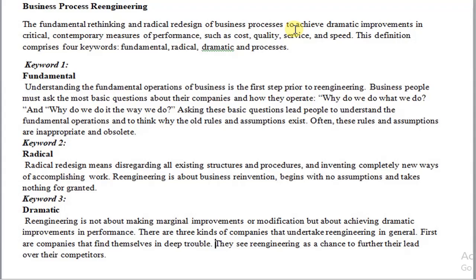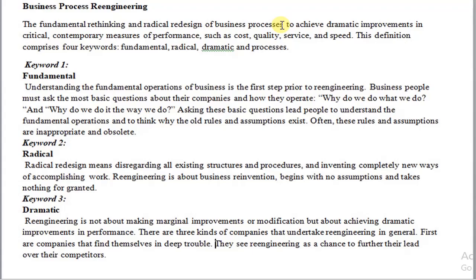The second keyword is radical redesign. It means disregarding all the existing structure and procedures and inventing a new way of doing business. Re-engineering is about business reinvention. Begin with no assumptions and take nothing for granted. The third important keyword is dramatic improvement. Re-engineering is not making a marginal improvement or modification, but about achieving dramatic improvement in the performance, the overall achievement of the business.